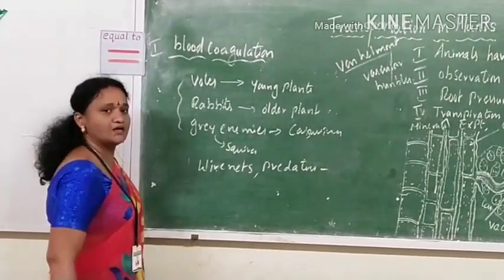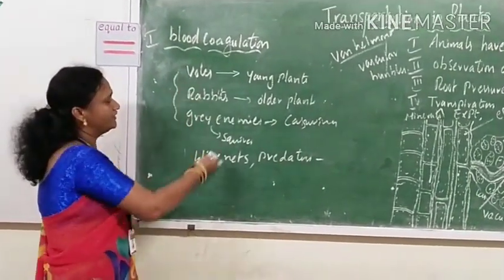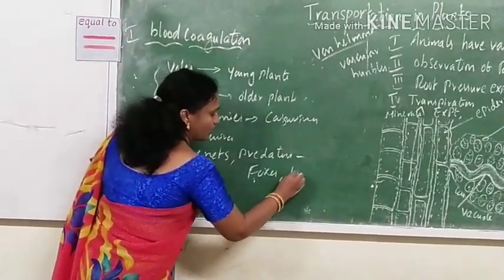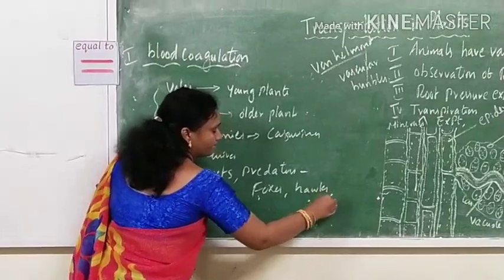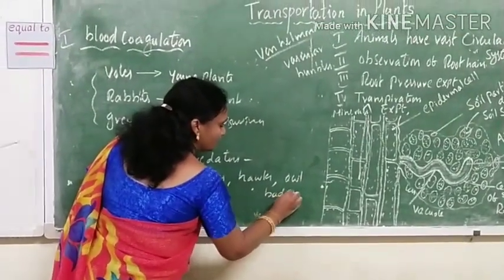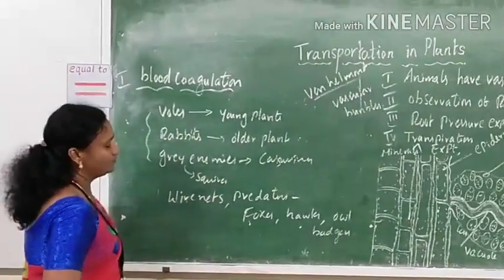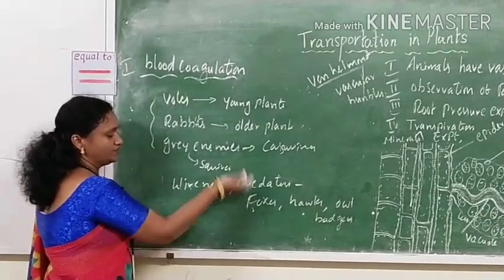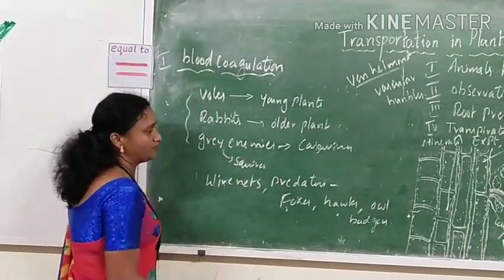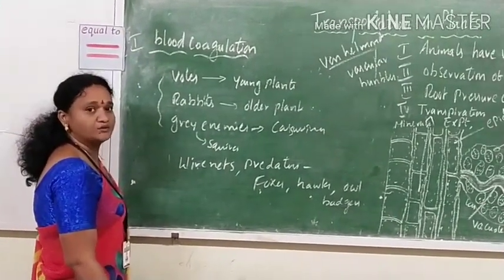The predators are released into the forest or the agriculture fields in order to control these animals, like foxes, hawks, wolves, badgers. These natural enemies kill those animals, so they do not cause any harm to the plants, and the agricultural fields remain natural and give a good yield to the farmers.